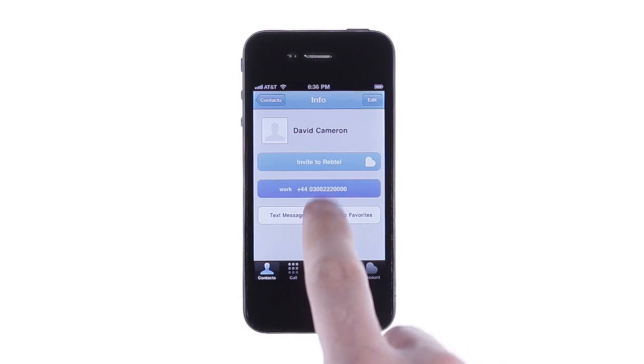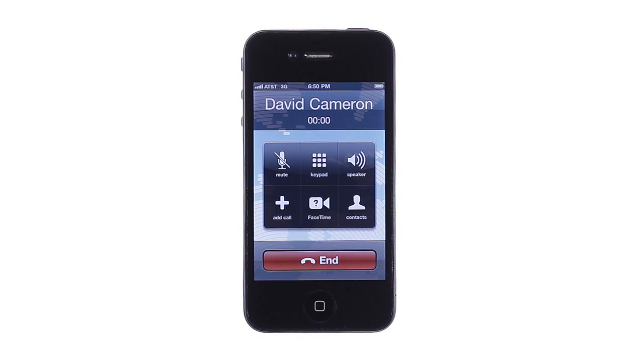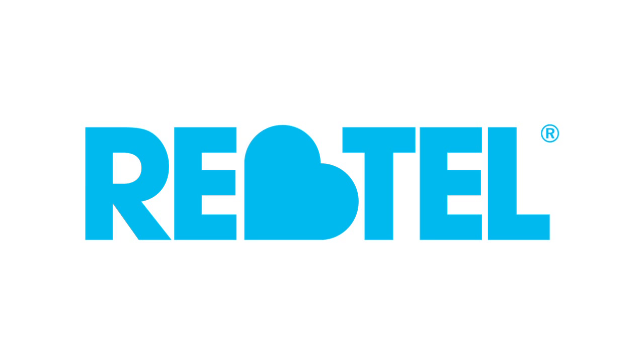Let's say you make an important international call through the Wi-Fi at your house, but you have to leave to catch the bus in the middle of the call. Rebtel's KeepTalking feature warns you that the call quality is degrading and lets you tap the Keep Talking button to seamlessly transition from your data connection to using your local minutes, and the call is still free if you're talking to a Rebtel friend. With Rebtel, your phone will pick the best and cheapest method to connect all of your calls, so you can talk more with your loved ones.